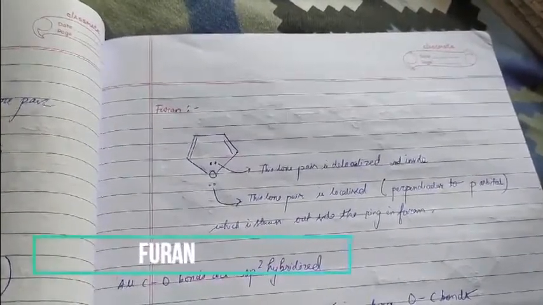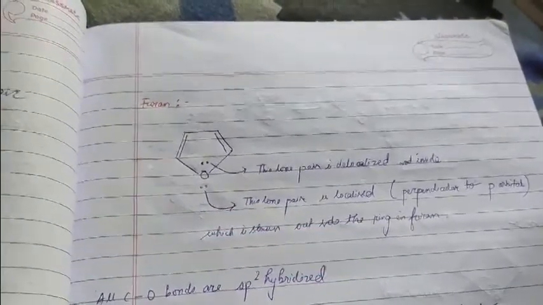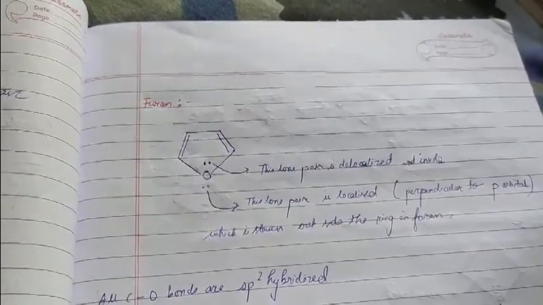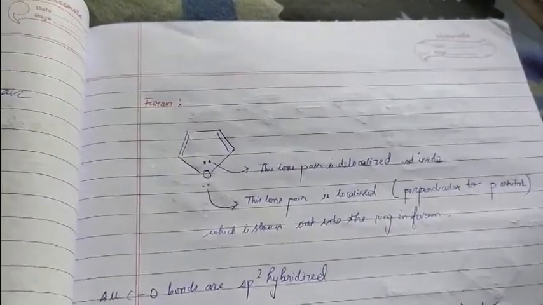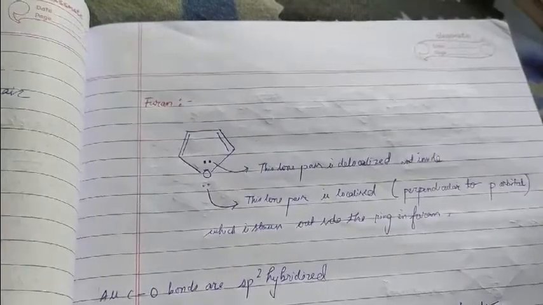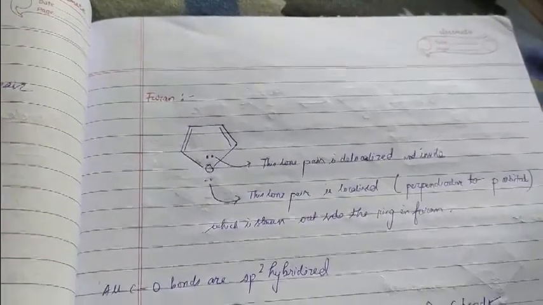What we'd like to do now is come back to the structure of furan. As you see, furan again has 2 double bonds and 2 lone pairs. The lone pair that is represented inside is the one that is delocalized. The one that is outside is localized. Why it is localized, we have already told you, is that those electrons are perpendicular to the p orbital, which is shown outside the ring in furan.